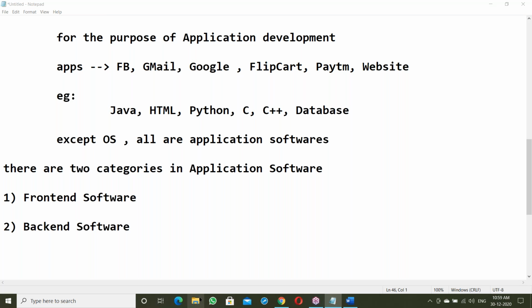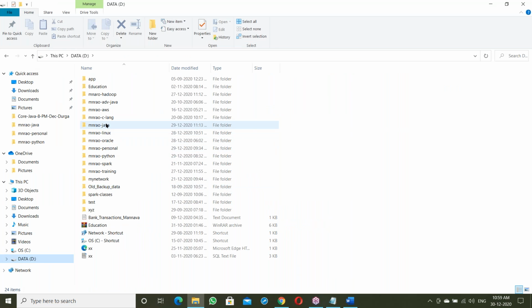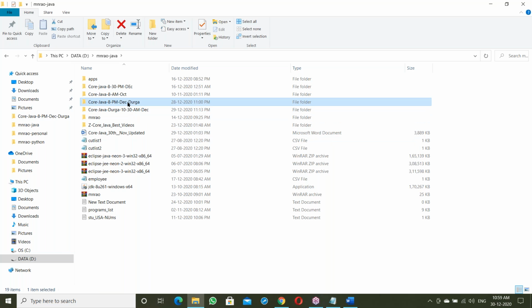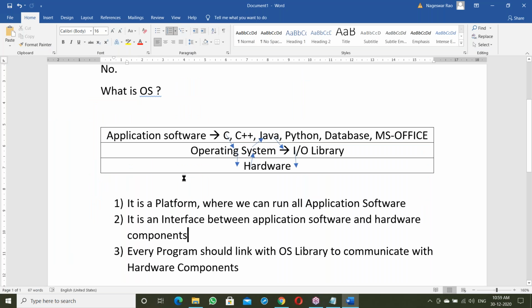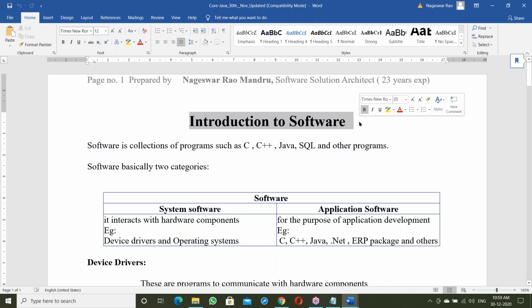One second. For all these topics, a document is there. It is not required to write any running notes. Running notes are not necessary. I'll share these documents, the Java documents. This is around a 470-page document.